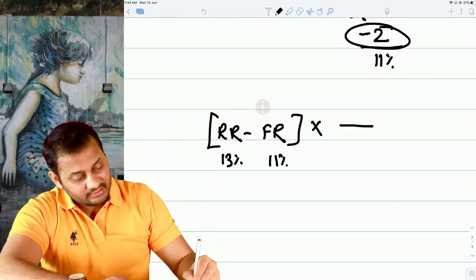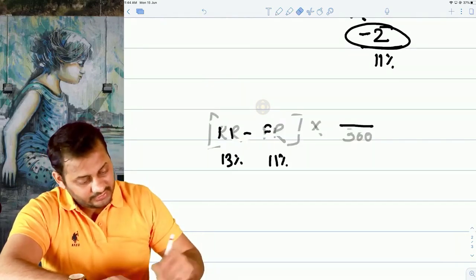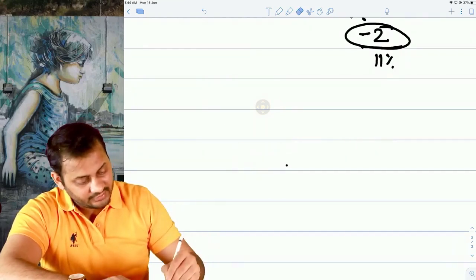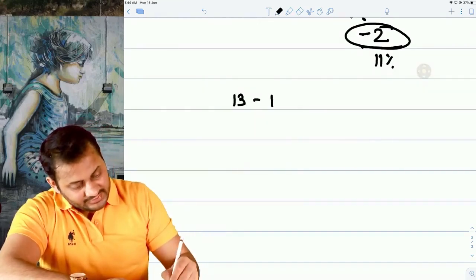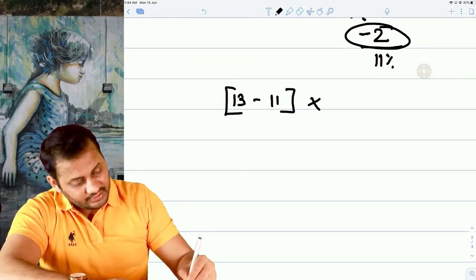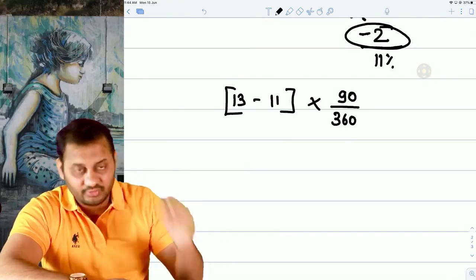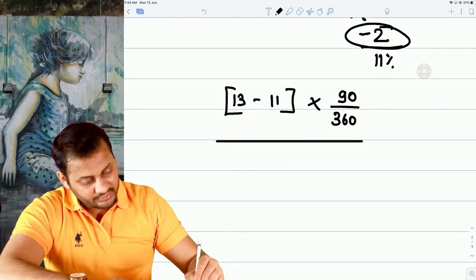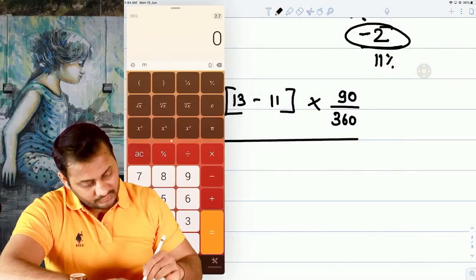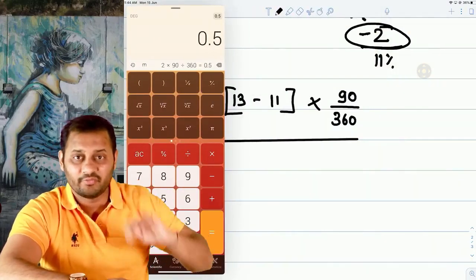Per annum means 360 days. So it was 13 minus 11, this was a 360 days rate and we converted this into a 90 days rate. So 2 into 90 divided by 360, that means around 0.5%.